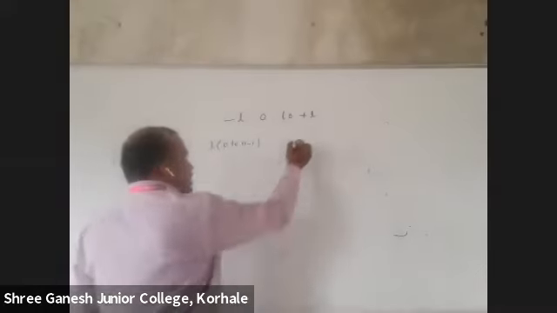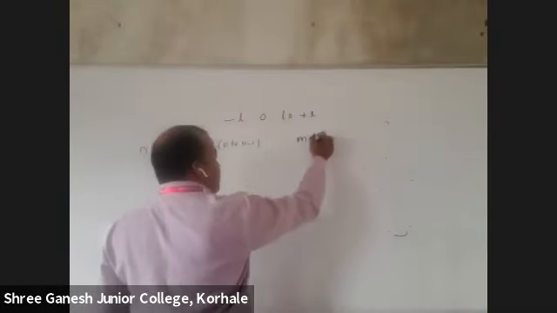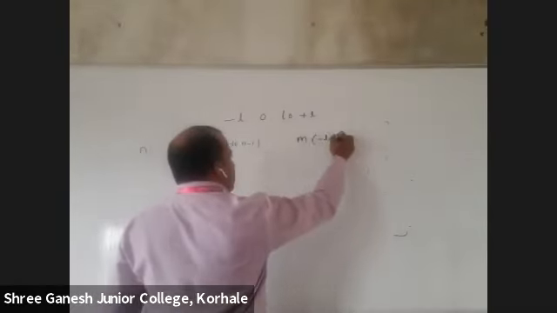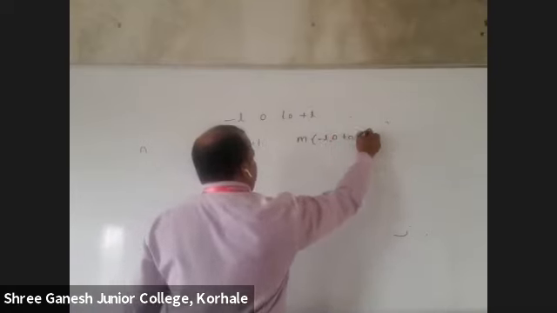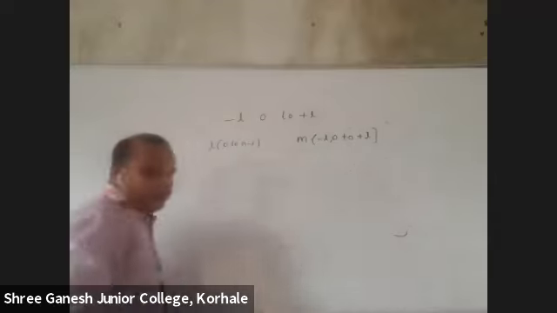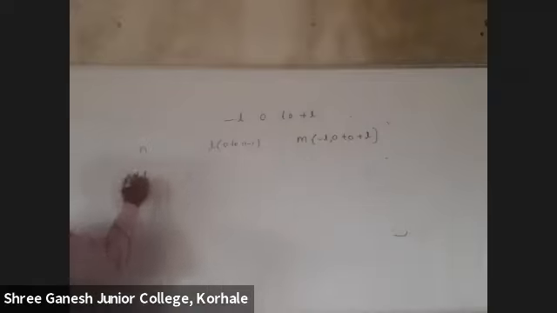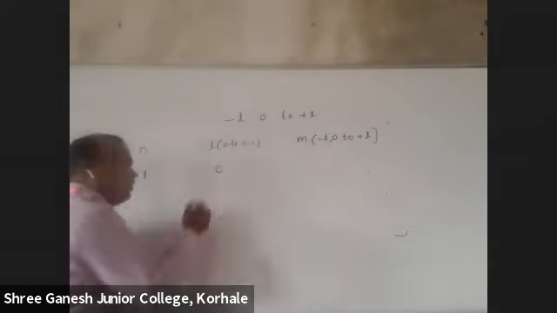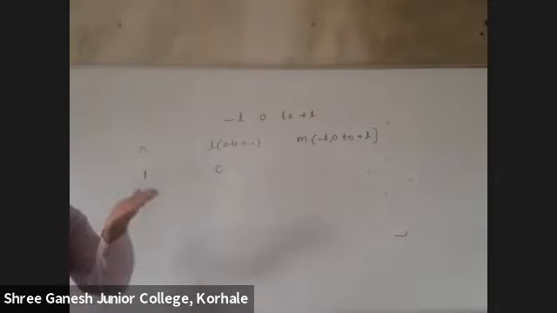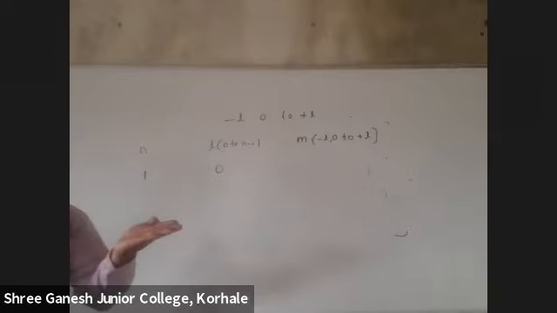And this m is the magnetic quantum number, which is minus l, 0, to plus l. Got it? If n is 1, the value of l will be 0, because it starts from 0 to n minus 1.